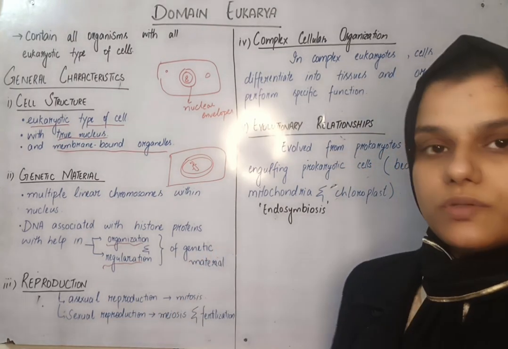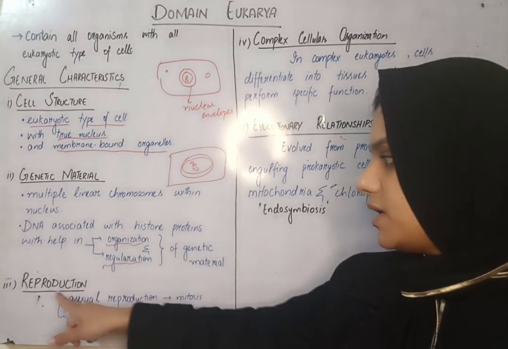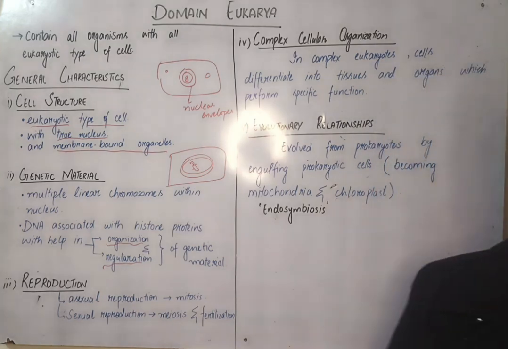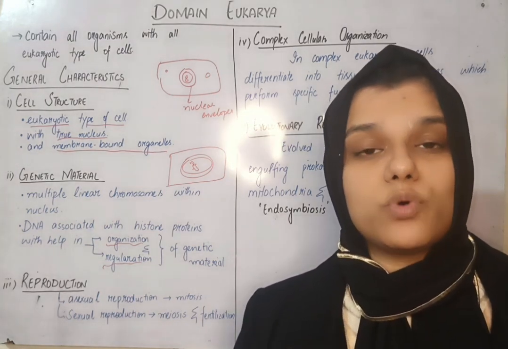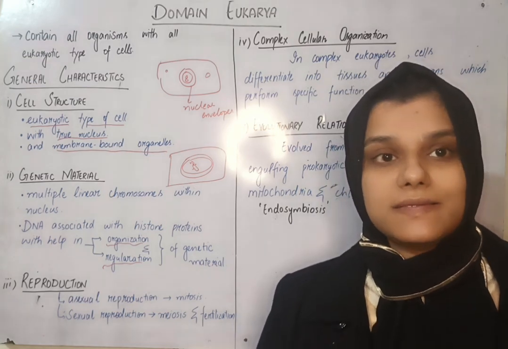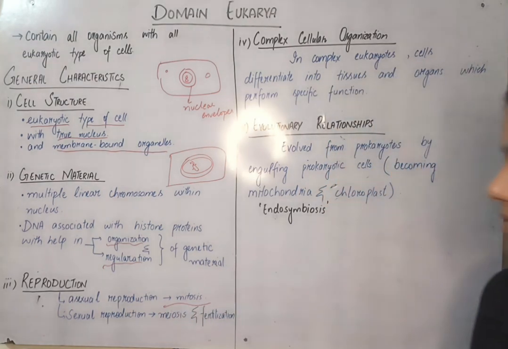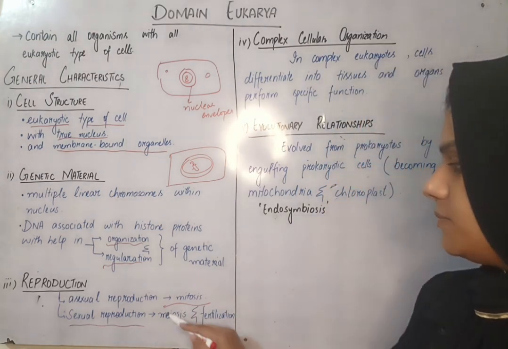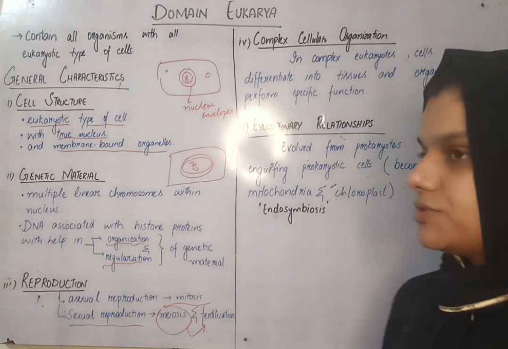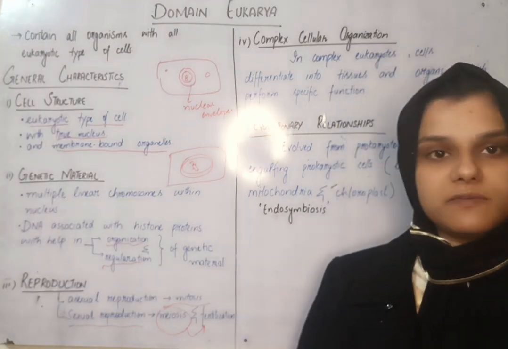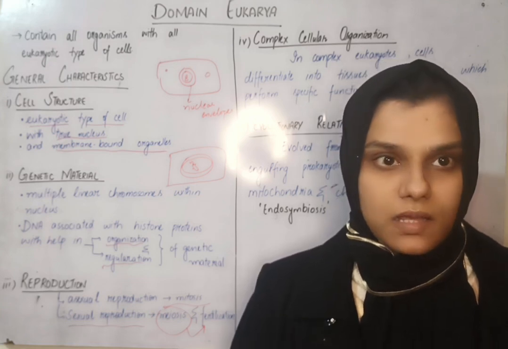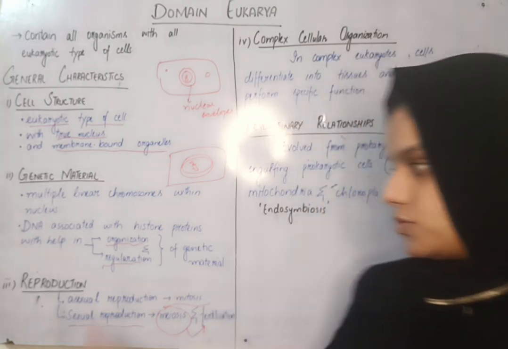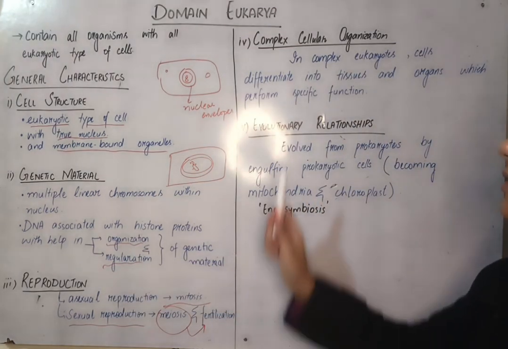And the third point about the general characteristics of domain eukarya is reproduction. In case of domain eukarya, you can see both sexual and asexual types of reproduction. Asexual reproduction is done by mitosis. In case of sexual reproduction, meiosis is followed by fertilization. Meiosis forms the gametes. Male and female gametes are formed with a haploid number of chromosomes, and then they are fertilized and a diploid zygote is formed. So both types of reproduction can be seen in domain eukarya.